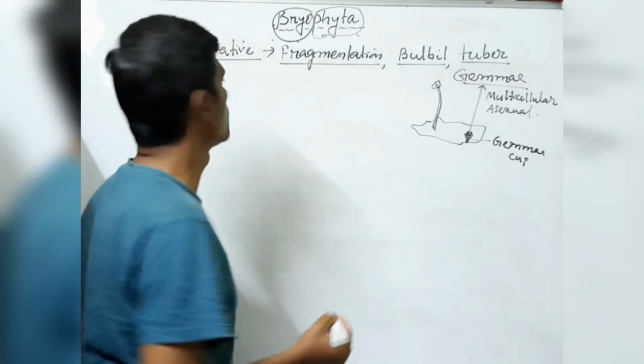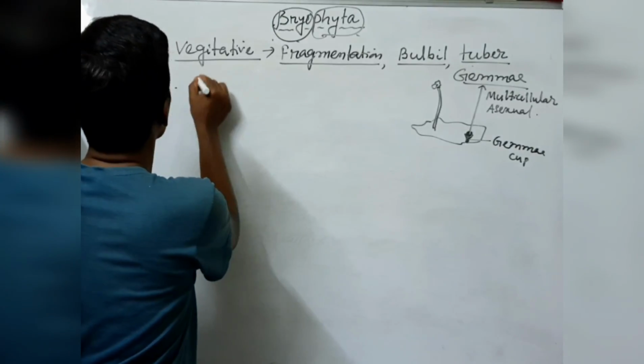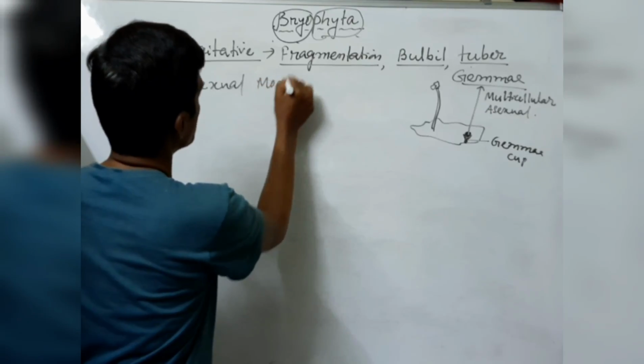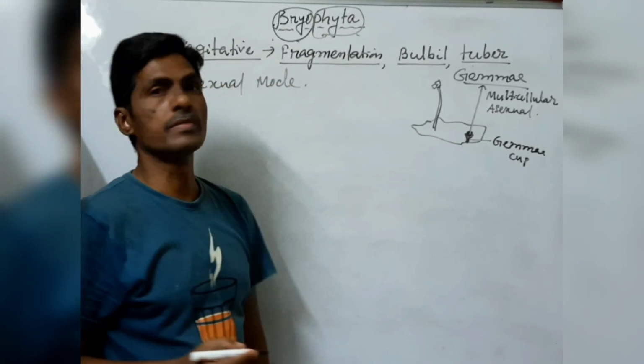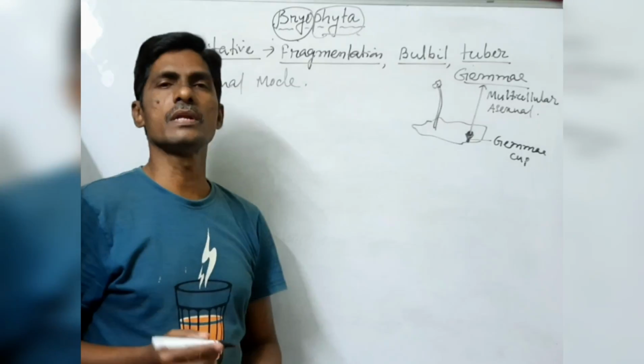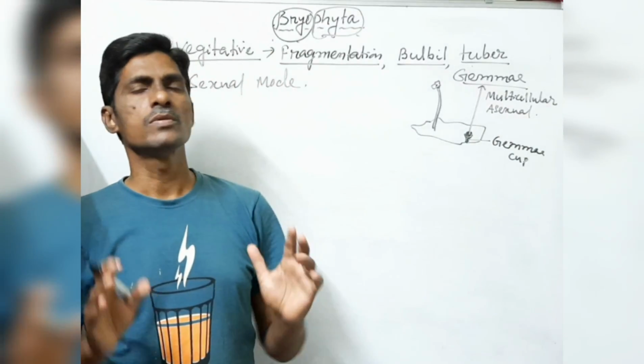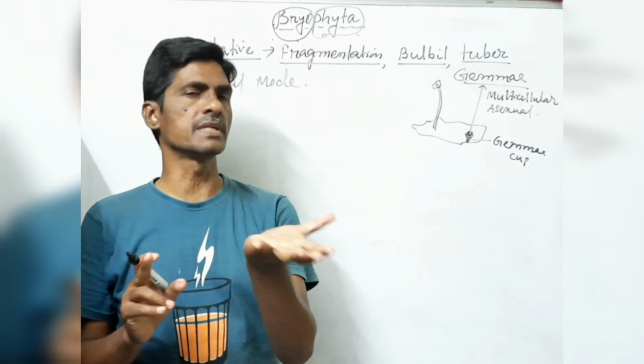Now come to the sexual mode of reproduction. Here in bryophytes, you should know the difference between monoecious and dioecious plants. Monoecious means both sex organs develop on a single plant body.